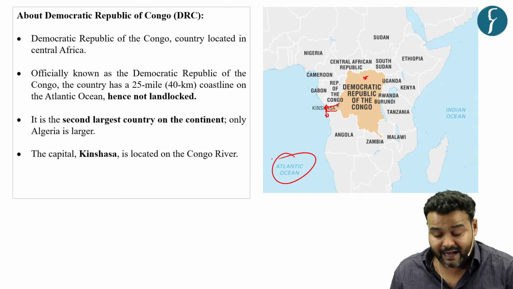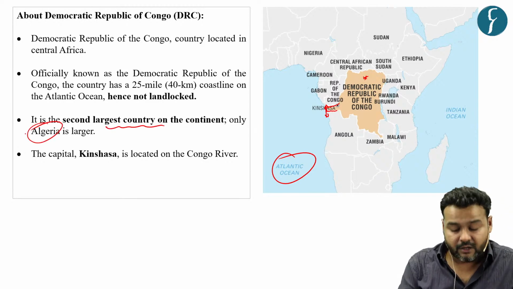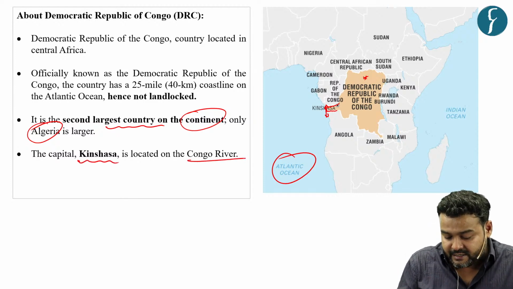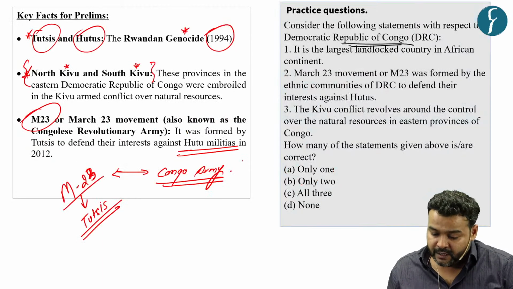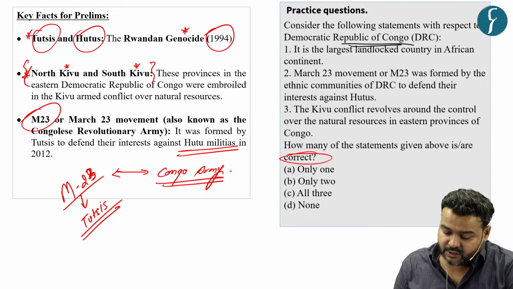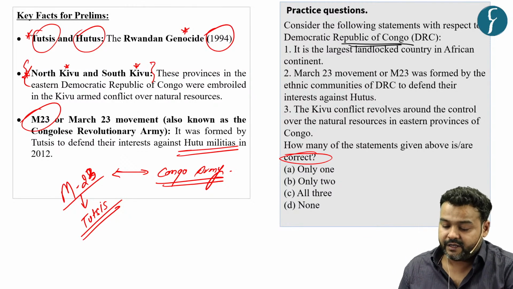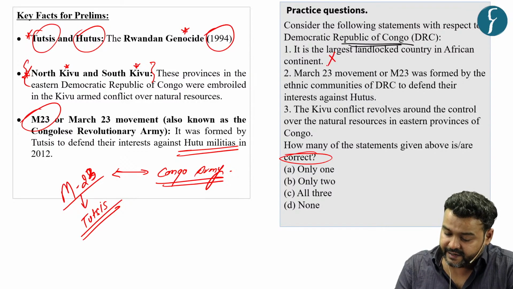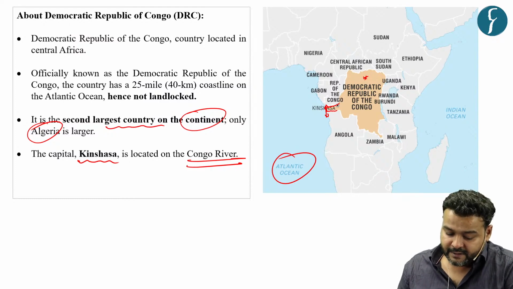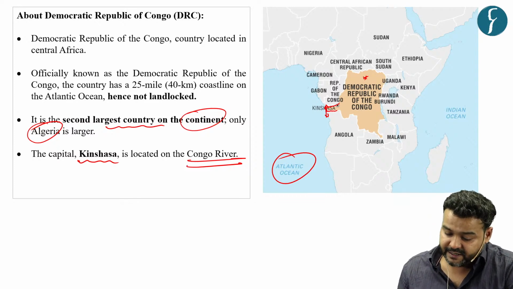So this is not a landlocked country, and it is the second largest country only after Algeria on the African continent. And its capital, Kinshasa, is located on the Congo River. Now let us try to solve this question, which asks you to find the correct statement. Statement 1 says it is the largest landlocked country in the African continent. Now this is incorrect on two counts, because it is neither landlocked nor the largest, because the largest is Algeria. So the first statement is incorrect.